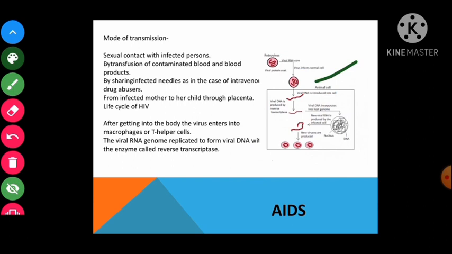Now the number of helper T lymphocytes progressively decreases in the body because of the infection. As the number of T cells decreases, the immunity also decreases. As a result, the person cannot produce any immune response even against common bacteria, right? So in that way the immune system becomes weaker and weaker. So in that way it affects the immune system of the body.